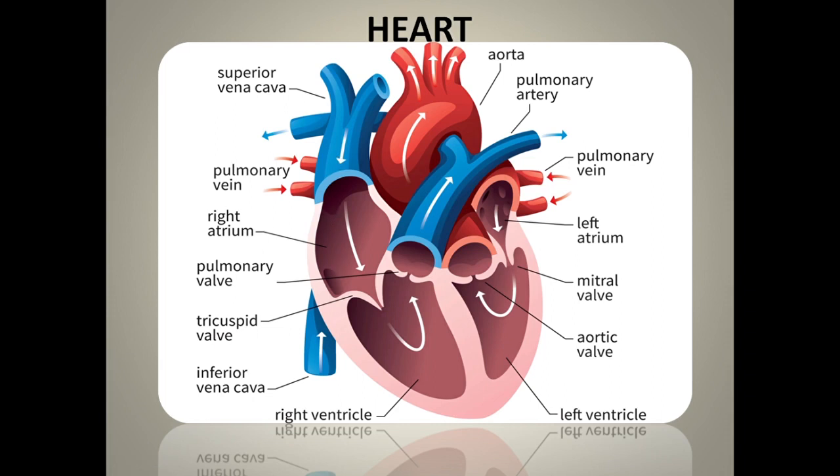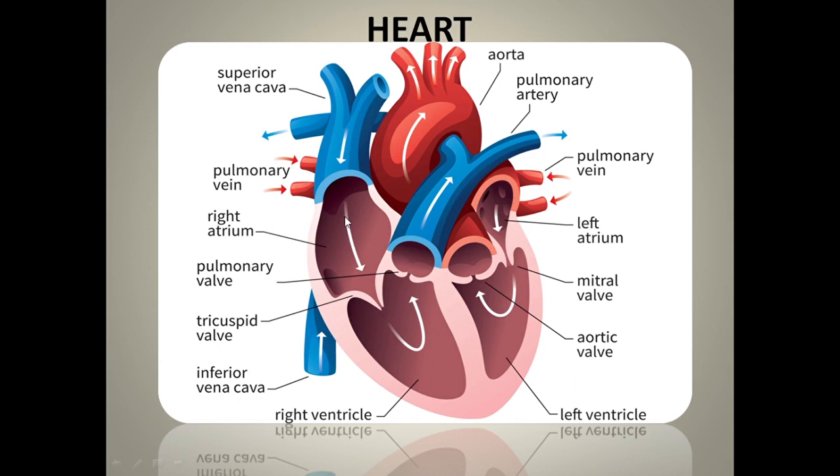Now, once the right atrium is full, the blood will go to the right ventricle. How is it happening? When the blood is flowing to the right ventricle, the right atrium will contract, there is a squeezing happening there, and the blood will flow through the tricuspid valve. The valve present between the right atrium and the right ventricle is the tricuspid valve. Why is it named so? Because it has three flaps. A three flap-like structure is present for this valve, so it is called a tricuspid valve.